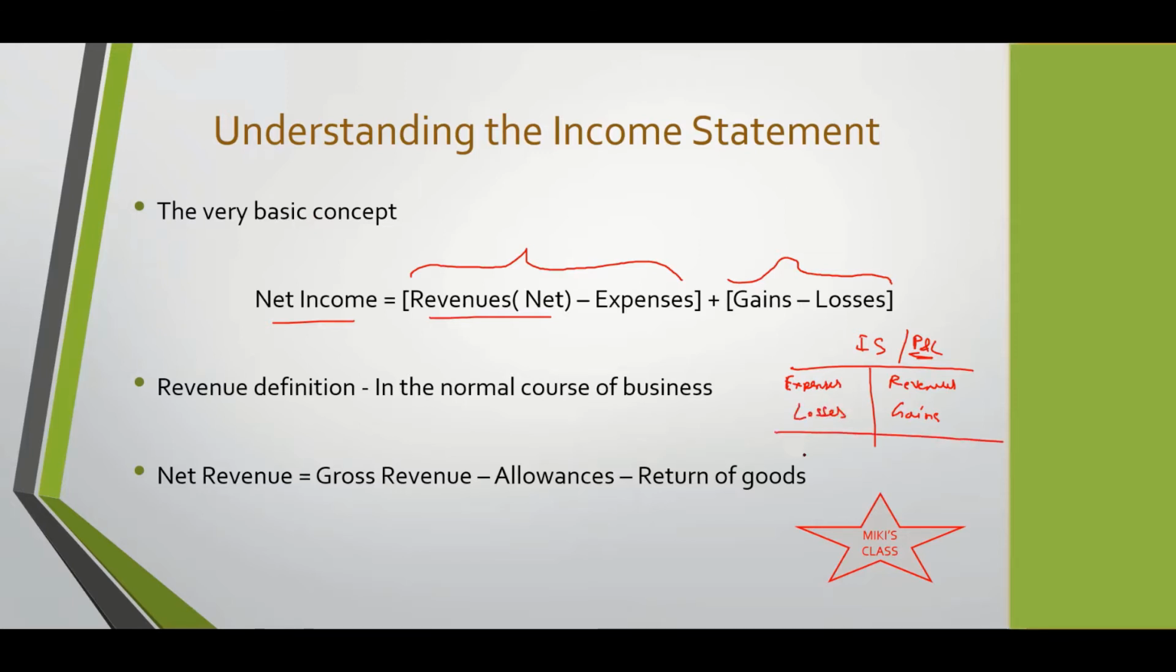So if you think about it, for us, it doesn't matter whether it's an expense or a loss, it will be deducted. If it's a revenue or a gain, it will be added. So the equation is revenue plus gains on the right hand side minus expenses plus losses. This is what will give us the net income for the year, right?